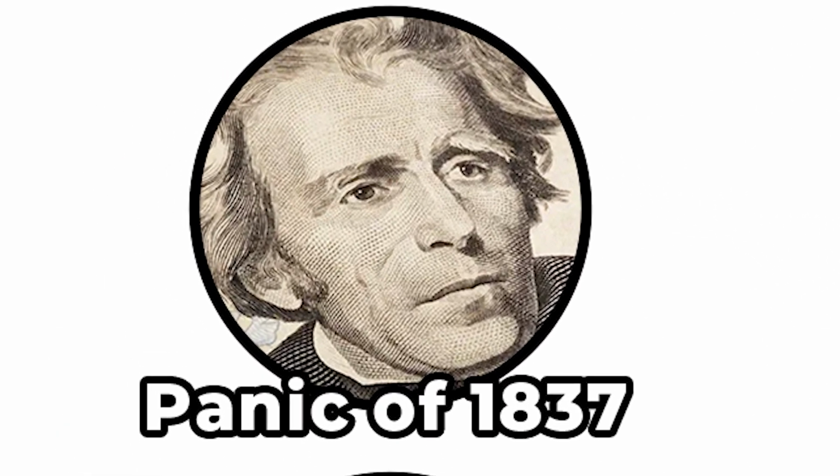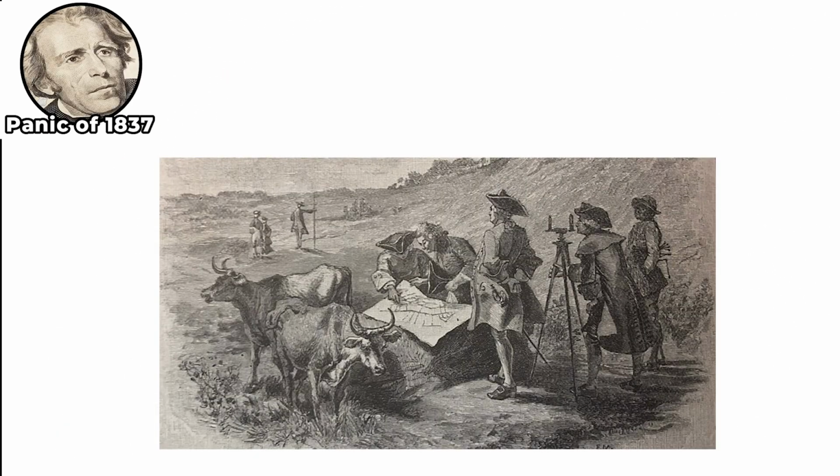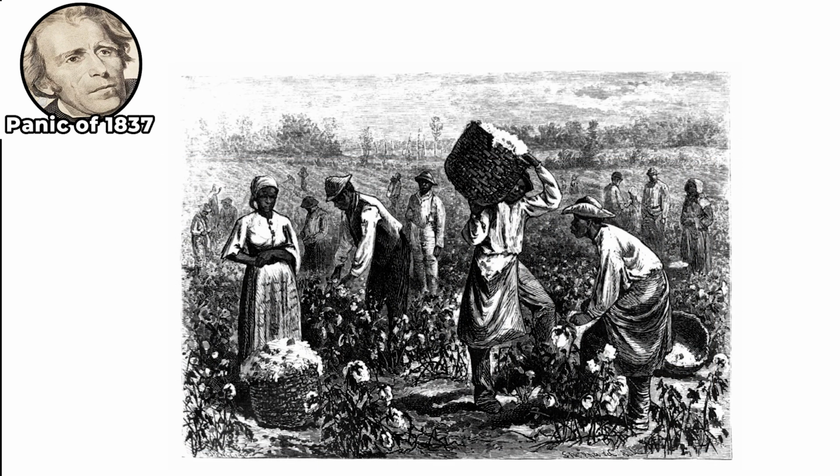Panic of 1837. Western expansion led to a surge of land speculation, with investors taking out large loans to buy land in the West. This created a real estate bubble. At the same time, an oversupply of cotton on the global market caused prices to crash. Since cotton was a key U.S. export, this hurt American trade and weakened financial stability.